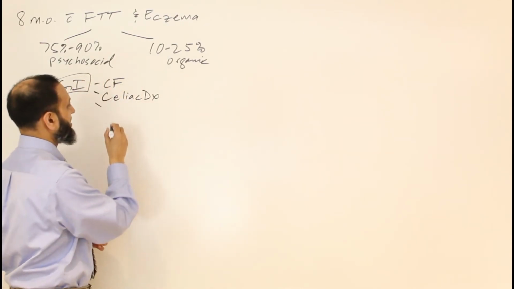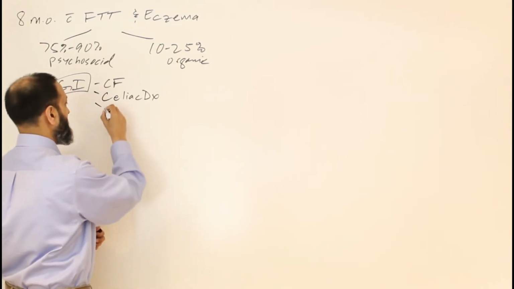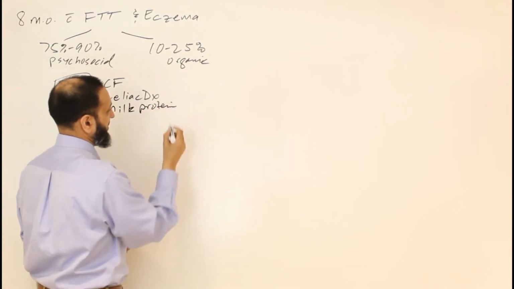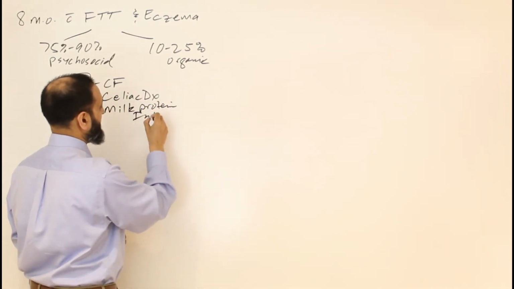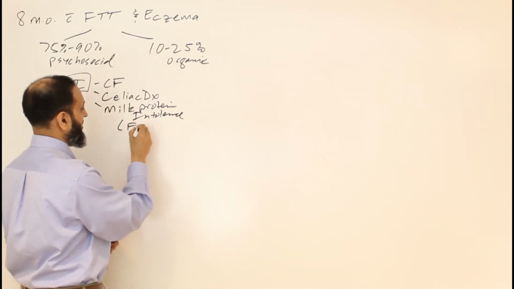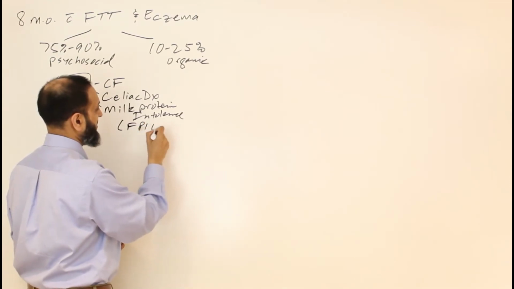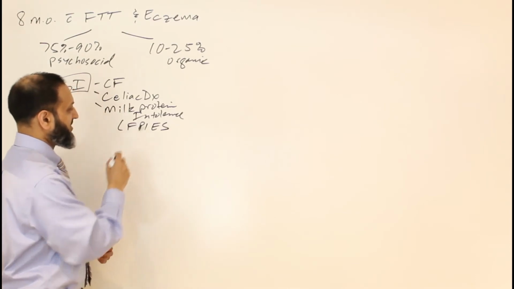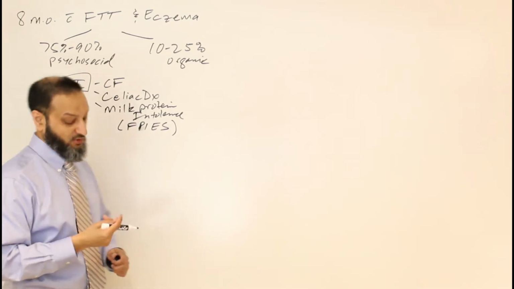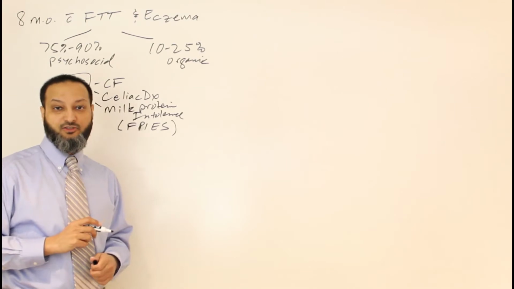In young infants who are formula fed, they can have a cow's milk protein intolerance. So they might have a milk protein intolerance and be kind of allergic to cow's milk and not able to tolerate it. And the severe form of that is called FPIES, a severe form of milk protein intolerance, where you have food protein induced enterocolitis syndrome. So FPIES, food protein induced enterocolitis syndrome, and cow's milk protein is one of the culprits for that. So that's something to consider as well.